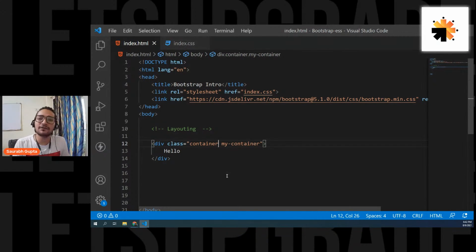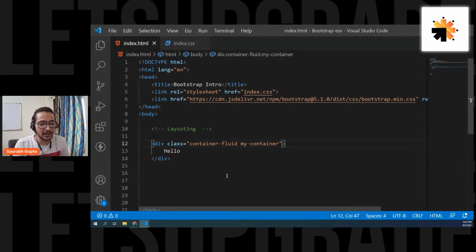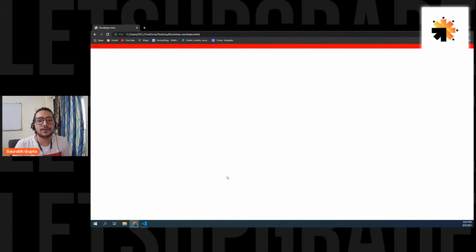So for that, they have also given you one more class, that is container-fluid. If you create something like this, here we go, you get a full width container. Are we cleared, everyone? So two classes: container for like a 70% width container, and if you want a full width container, a div, then you can simply go for container-fluid. Is that clear, everyone?